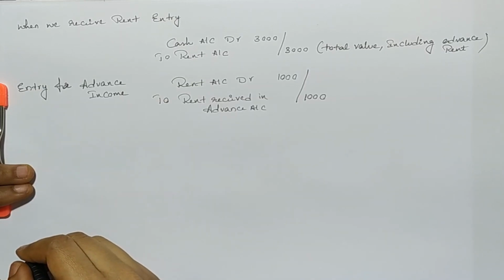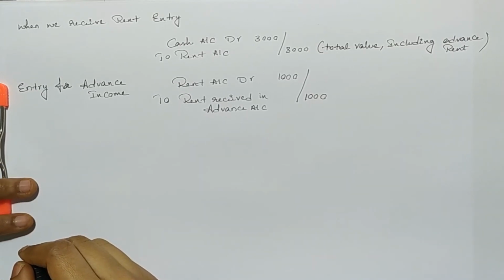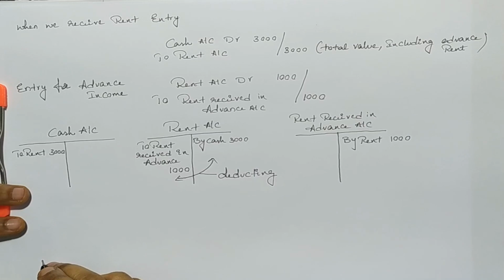Entry for income received in advance is rent account debtor to rent received in advance account. Amount is 1000. Here rent account is the income account. Rent received in advance account is the liability account because business considers advance income as liability. Let's post these 2 journals into respective ledgers.